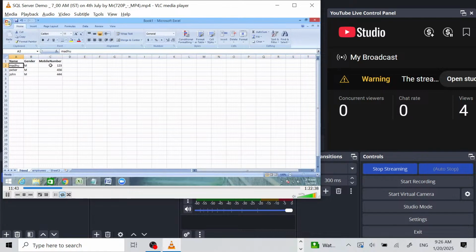If we observe this, it has several disadvantages, because a mobile number cannot be 3 digits. This simple software can accept any type of data. For example, ABC is also accepted, which is purely invalid data. So if we store our data in Excel, it will not validate our data. For gender, if you store A, it happily accepts it. But gender can only be male, female, or transgender, right? So this is invalid data.